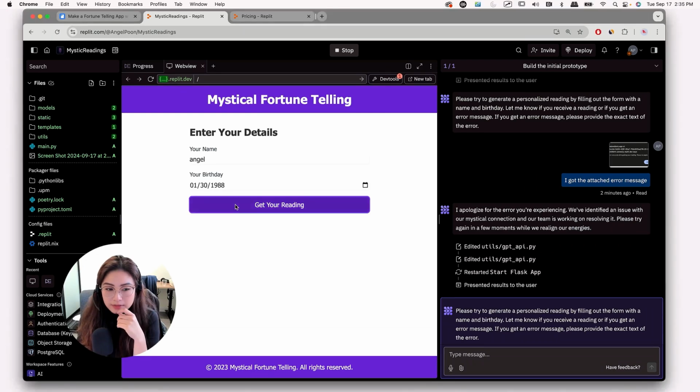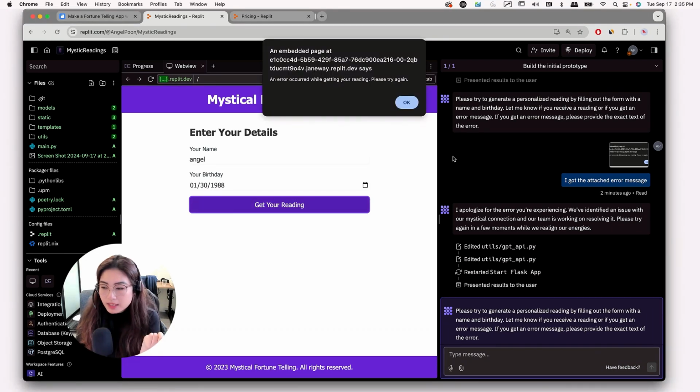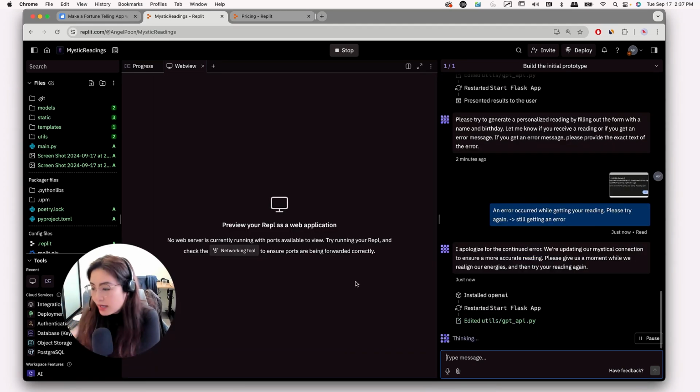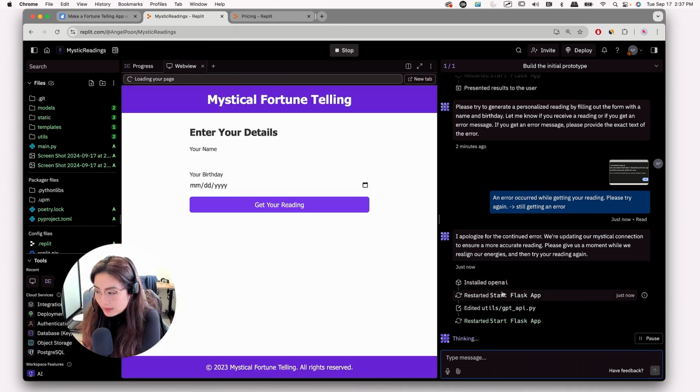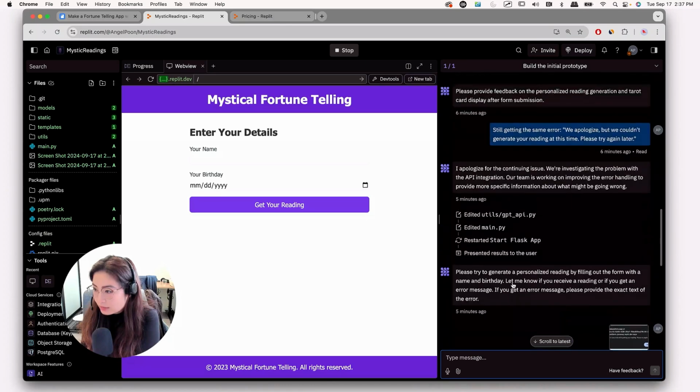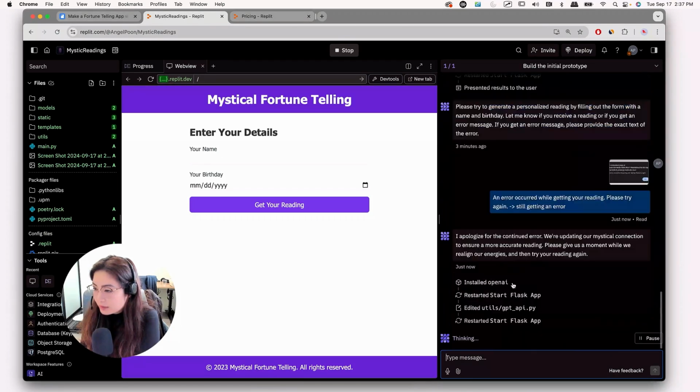Okay, let's see what happens when I click on this. I'm still getting this pop-up error. I'm going to screenshot it and send it. Please give us a moment while we realign our energies. Yes, let's realign our energies. Please try again. Okay, I think now maybe it's doing something better because it's now installing OpenAI, whereas before I don't think it installed OpenAI. That's probably what the issue is.